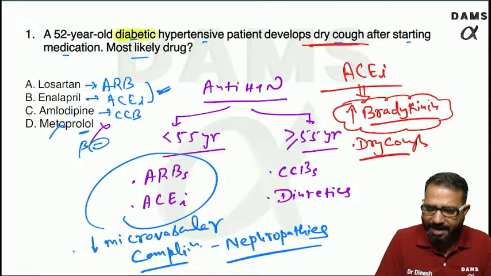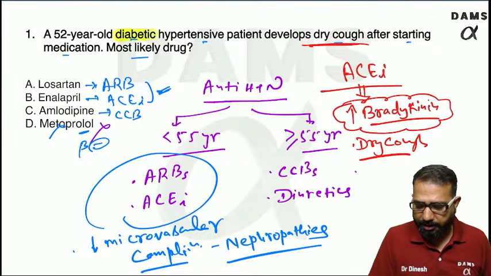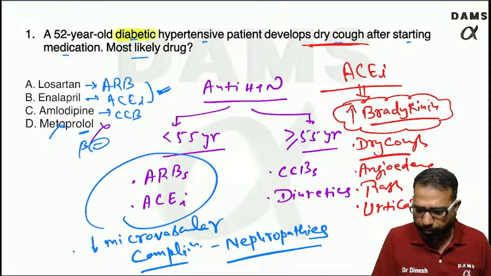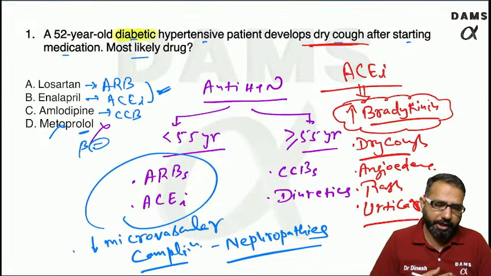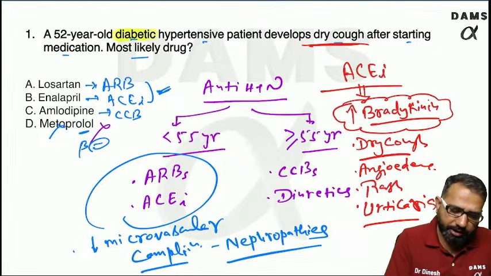A typical cough, the characteristic name of this cough is Brazzy cough. Dry cough, angioedema, rash, and urticaria. So these are the important things. Easy to remember, DARU, D-A-R-U: dry cough, angioedema, rash, urticaria. So you can see this is enalapril.